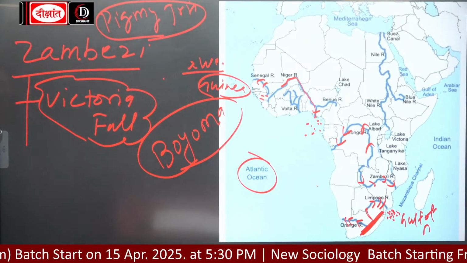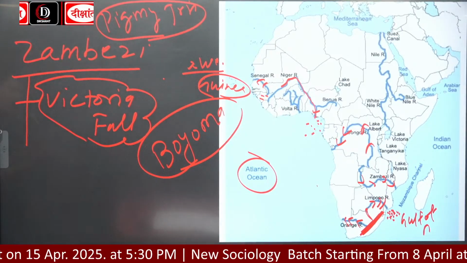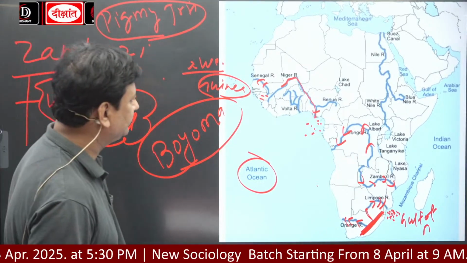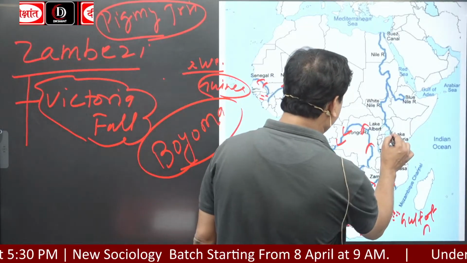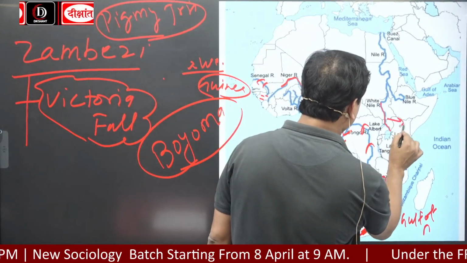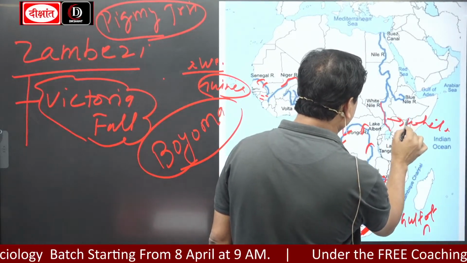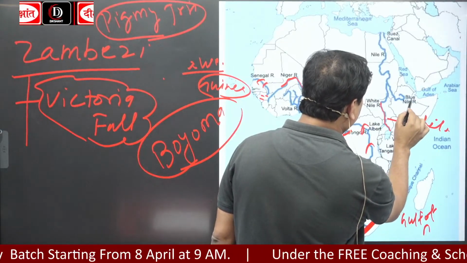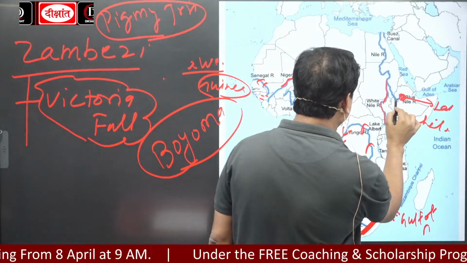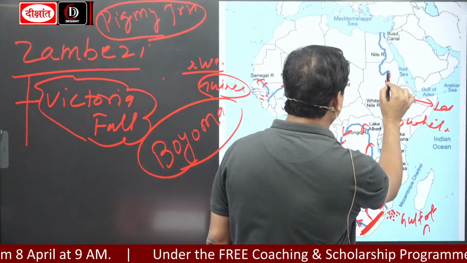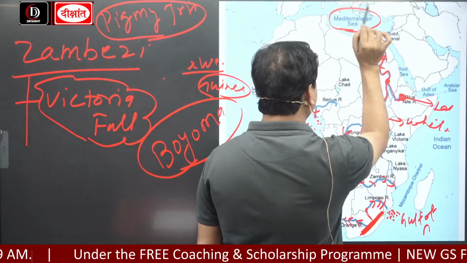And this is the third longest river of Africa. And we all know this is the River Nile, Lake Victoria. Which Nile comes out? White Nile. Blue Nile comes from Lake Tana. This is Lake Tana of Ethiopia. And both meet at where? Khartoum, North Sudan, and it drains into the Mediterranean Sea.